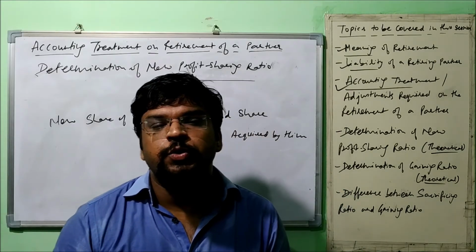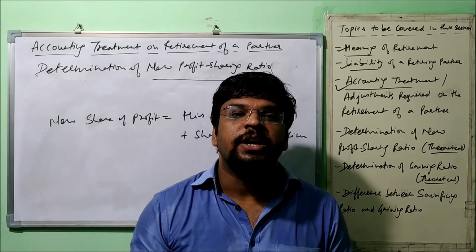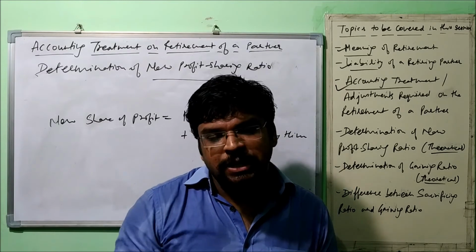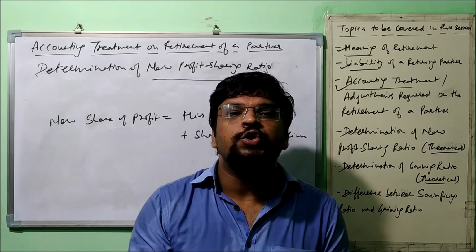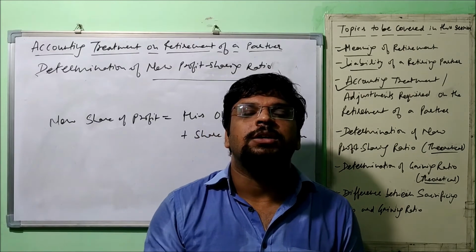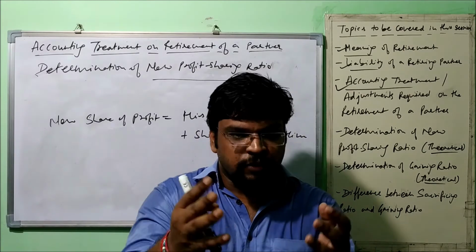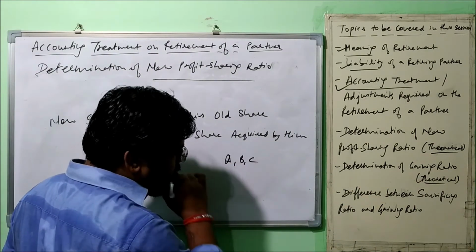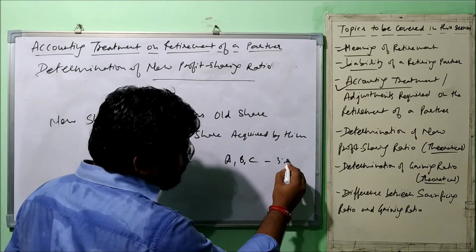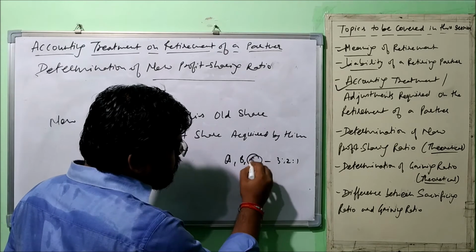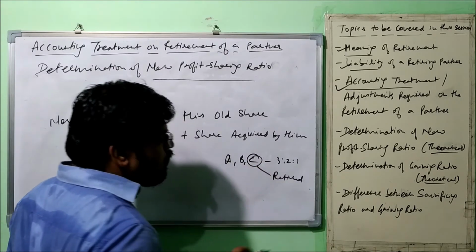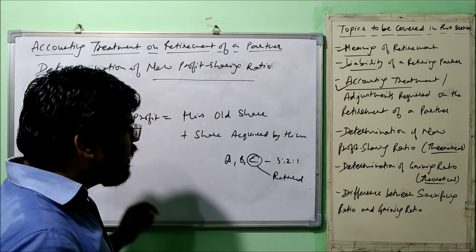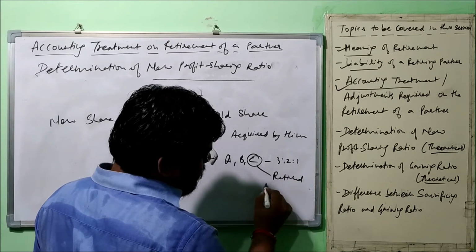Now, the determination of new profit sharing ratio can be required in two cases. There can be two possible cases. One case is when, in the question, the new profit sharing ratio of the remaining partners is not given. I will give you an example. Say there are three partners A, B, C, sharing profits in the ratio 3:2:1. Now C gets retired. Only this is given in the question, no further information. So in that case, what is going to happen? His share was 1/6, right?